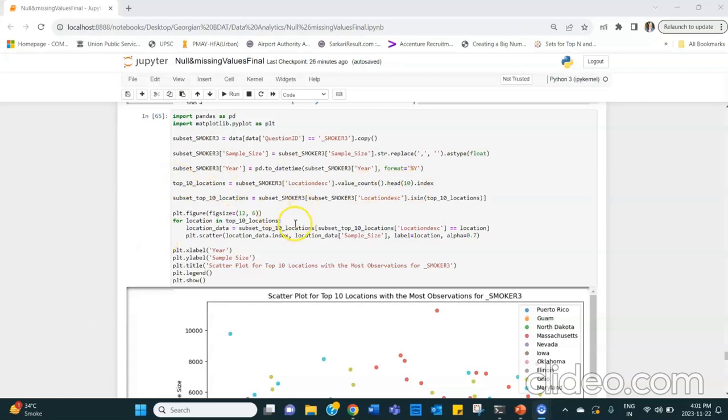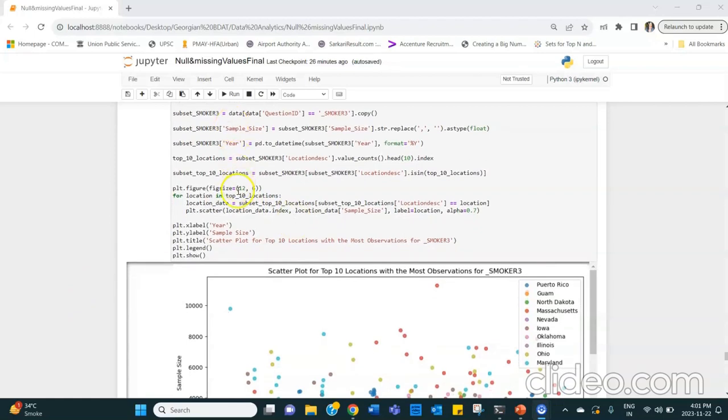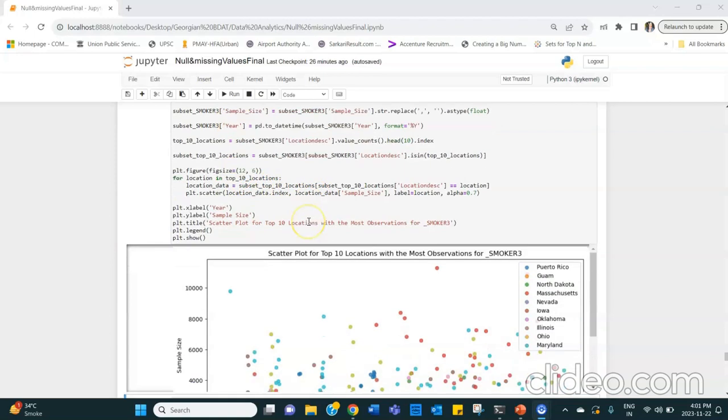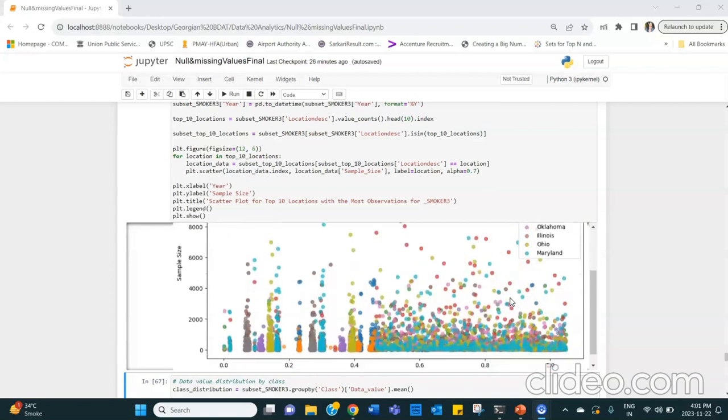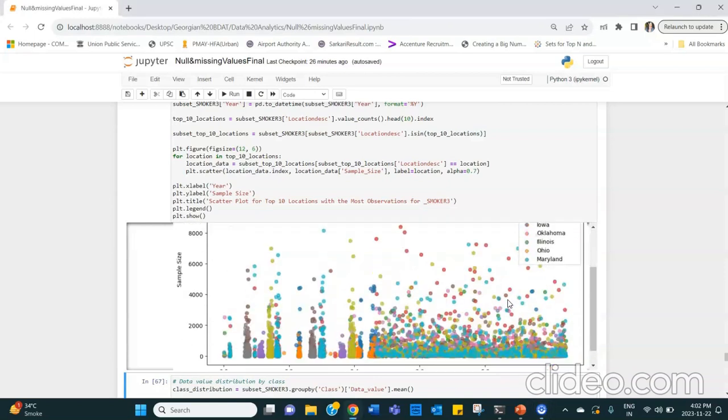Going ahead, we are plotting this subset that we have created for the locations, the sample size and the year, and we are creating a scatter plot for this one. Here we can see the top 10 locations for most observations with smokers. We can see how densely it has been populated, and based on the scatter plot we can say that these are the top 10 locations for the most number of smokers.